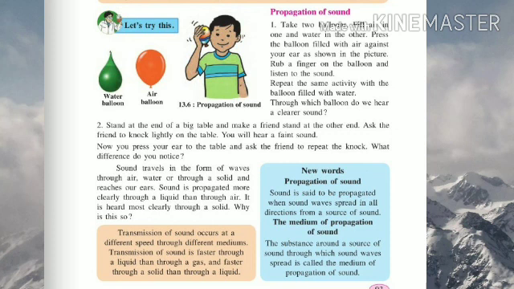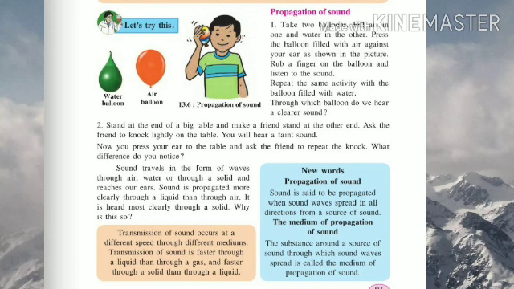Okay, there is one more activity. Now stand at the end of a big table and make a friend stand at the other end. Ask the friend to knock lightly on the table. Will you hear the faint sound? Now you press your ear to the table and ask the friend to repeat the knock. What difference do you notice? Yes, you will again notice and observe the different mediums of sound and the speed of propagation of sounds that varies between these two situations.